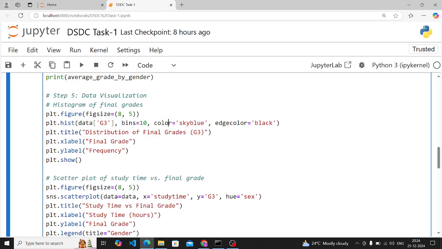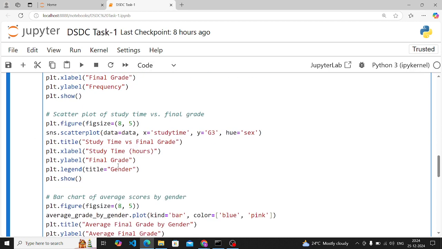Now comes plt.title. This title function will set the title name of your histogram. And xlabel and ylabel will set the name of your x-axis and y-axis. And plt.show is for showing your result. So this is how you can plot a histogram.